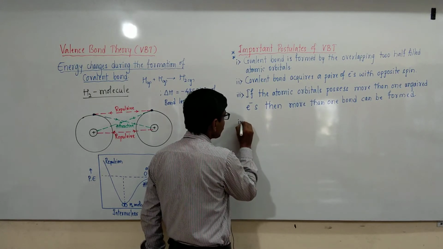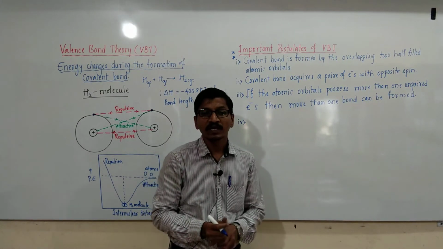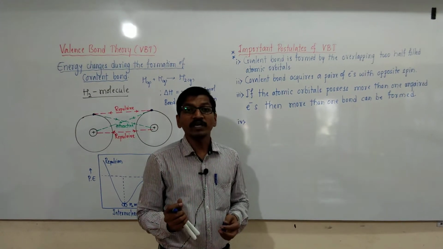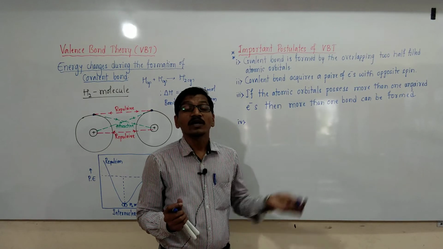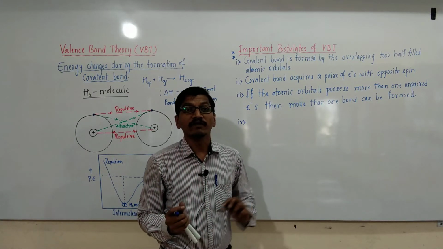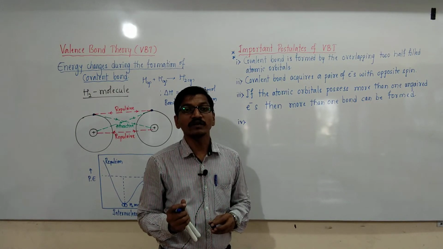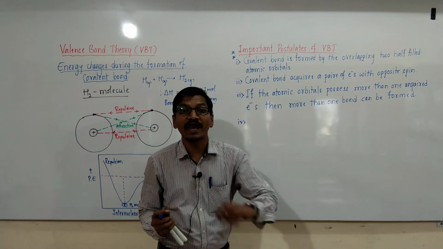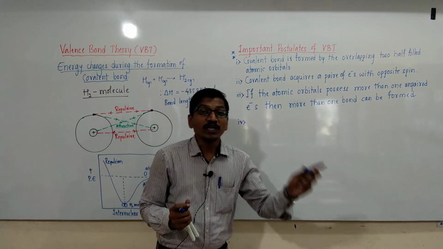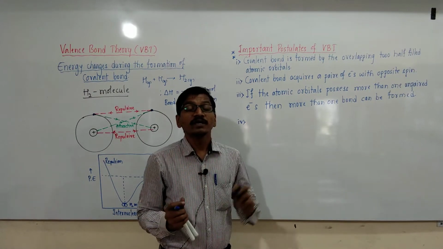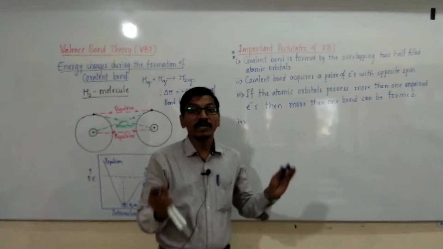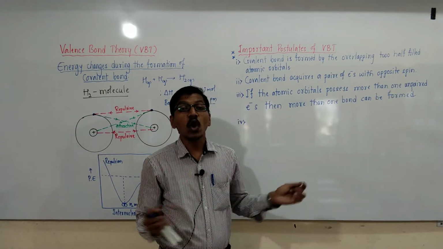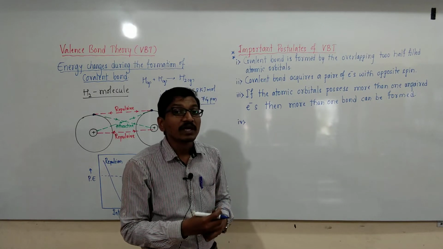Then the fourth one is that the electrons in the orbitals that are completely filled in their valence shell do not participate in the bonding. Completely filled atomic orbitals do not participate in the bonding.